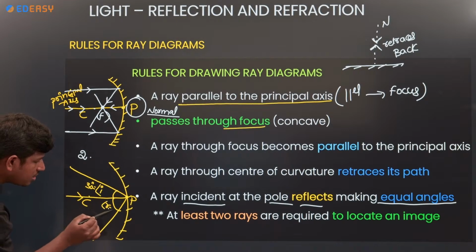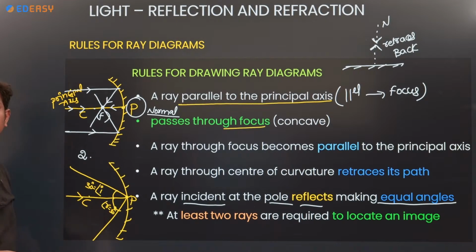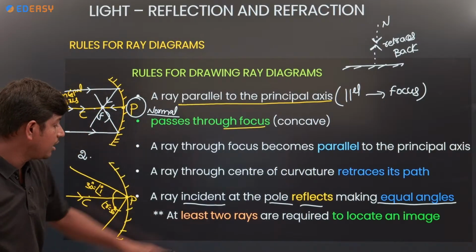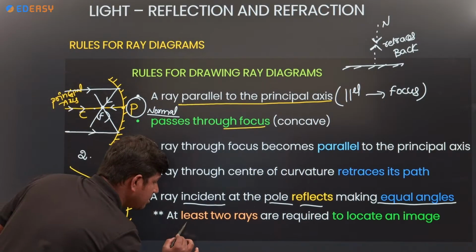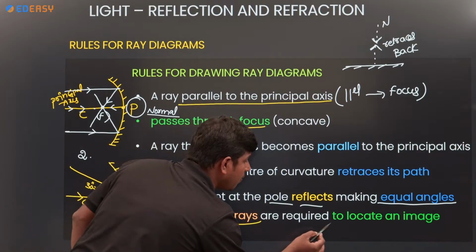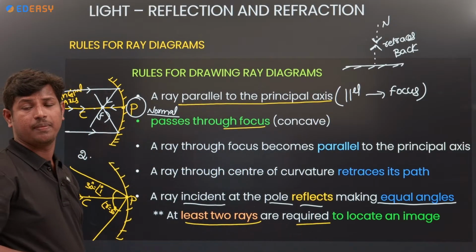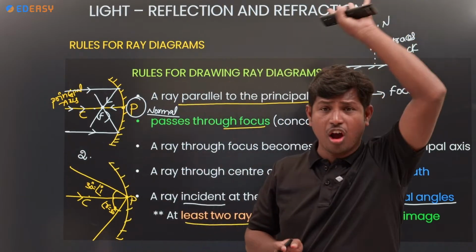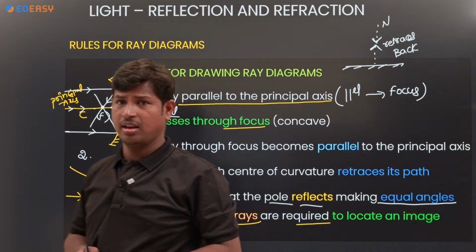Here the angle of reflection is also the same. Here also the angle of reflection is the same. Next, the last one: at least 2 rays are required to locate an image. How many rays are required? At least 2 rays. It's not possible with a single light ray.